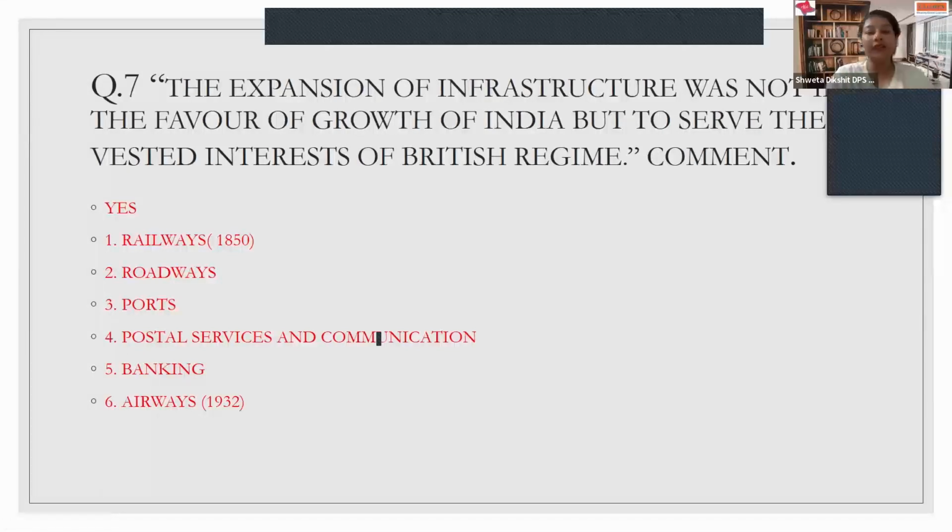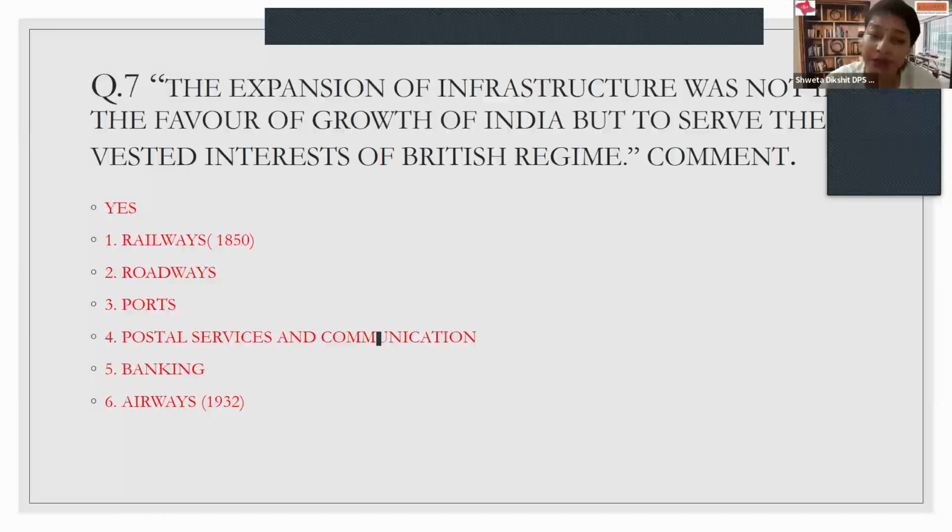The railways which started in 1850 were all set up to connect the different parts of India and to transport the goods of the British, as well as to make ruling and safety easier. That means to easily transport their war goods and their arms and ammunition so that they could rule India and stop the rebellion acts in different parts of India. Roadways were built again to connect with railways and ports. Many ports were developed in India, especially in parts of West Bengal, Gujarat, Maharashtra, to connect themselves with the rest of the world, especially Britain.